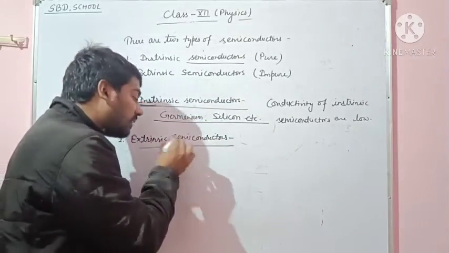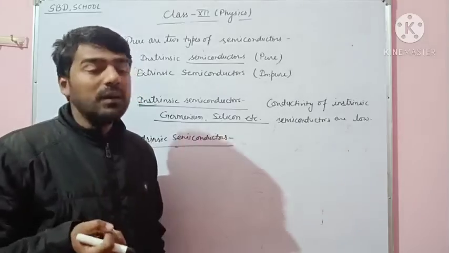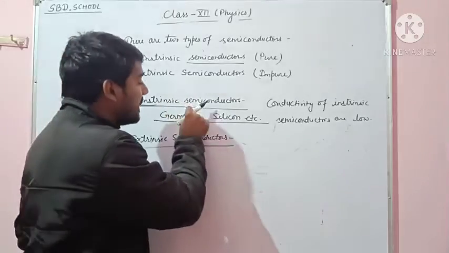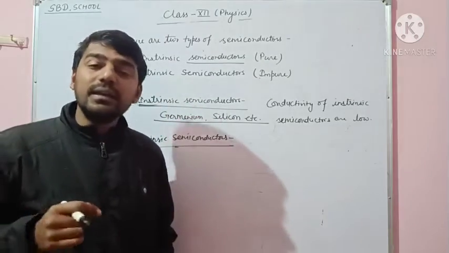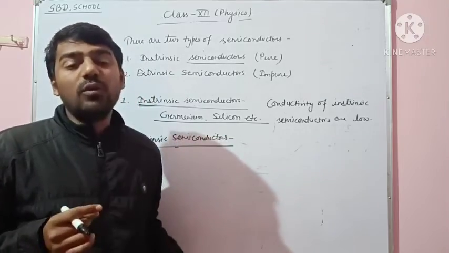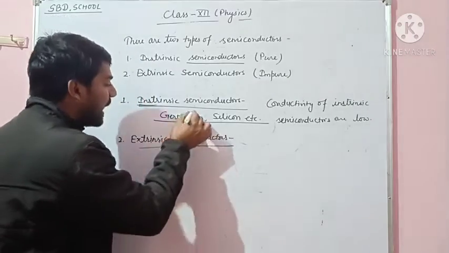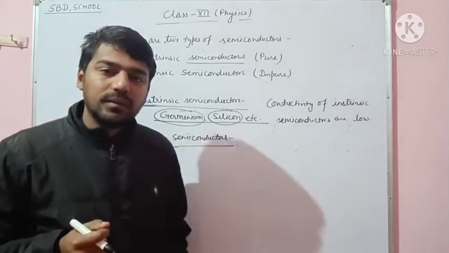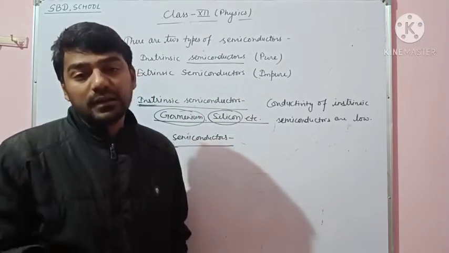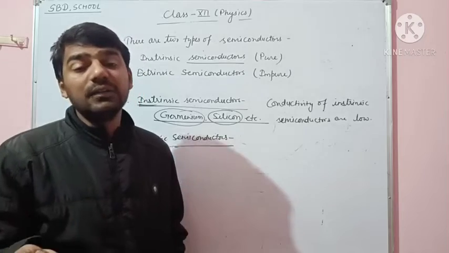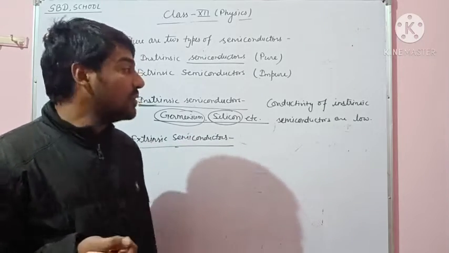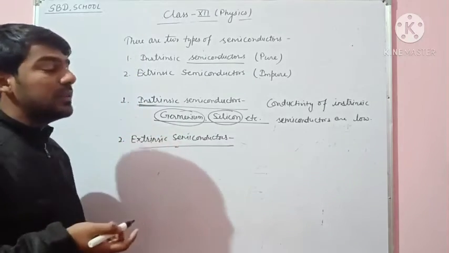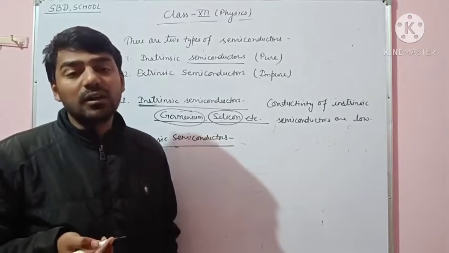If we dope the semiconductors, or add another matter to germanium and silicon to improve the conductivity, because the conductivity of intrinsic semiconductors is low.